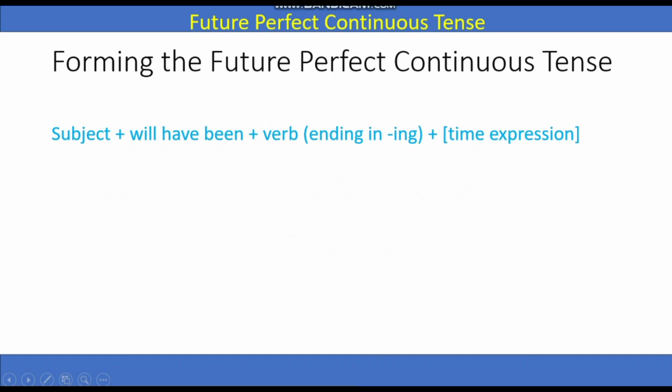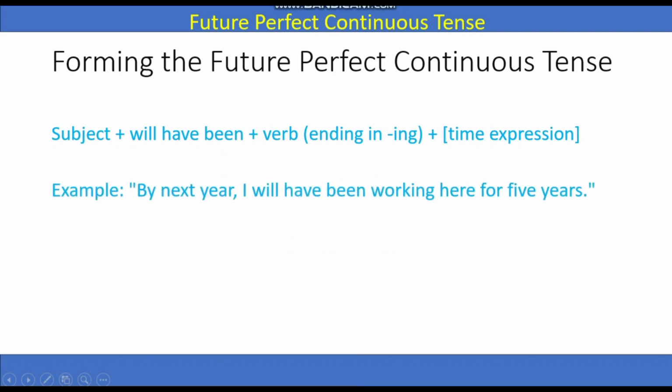Plus a time expression and any complement. For example: by next year I will have been working here for 5 years. The main focus in this structure is that will have been is very important. You need to know that this is part of the future perfect continuous tense, plus verb plus ing form. You need to know this, right?